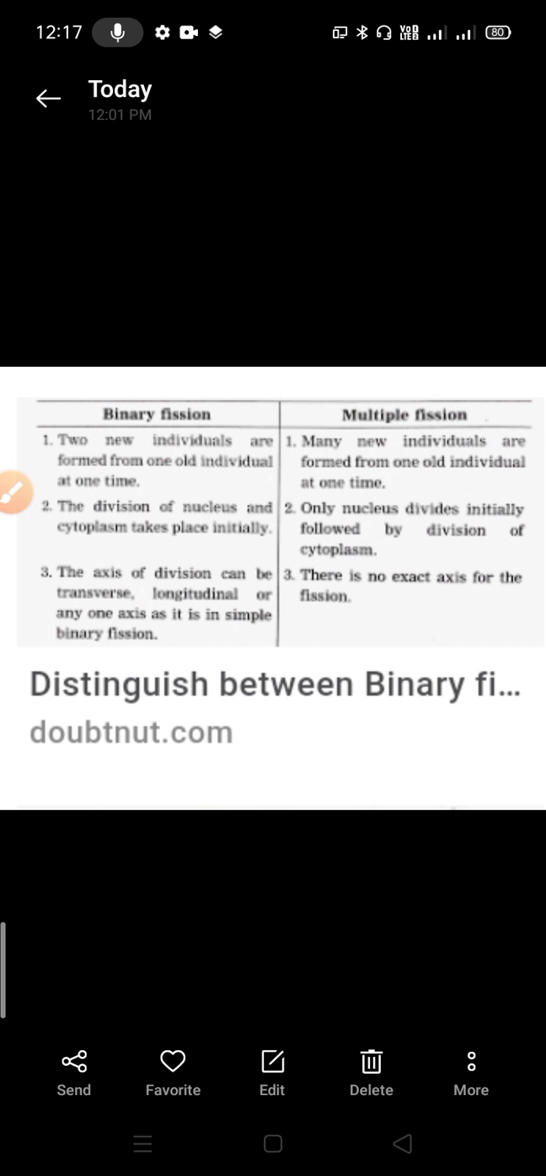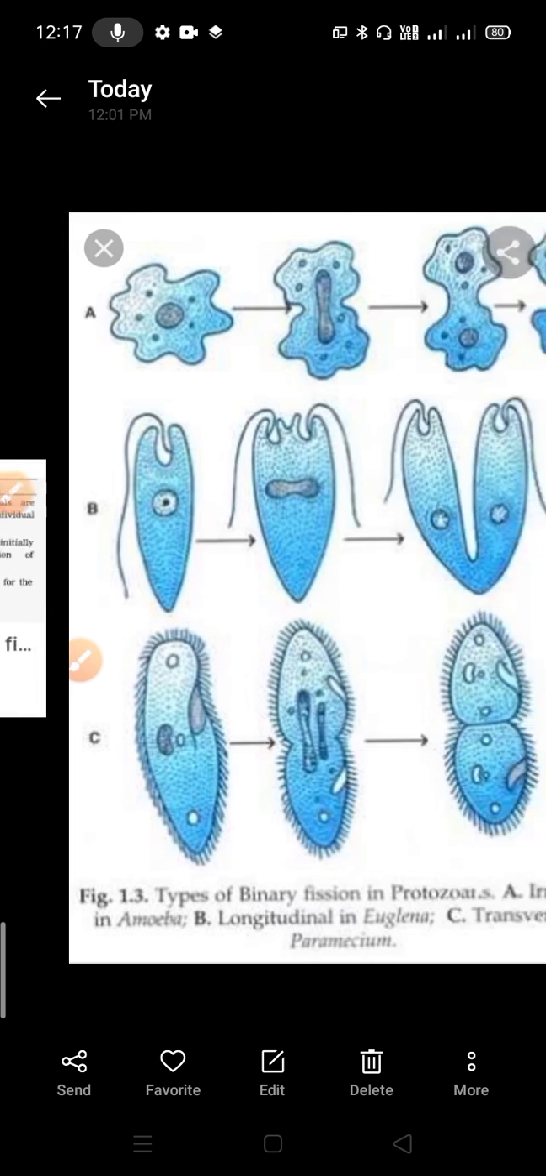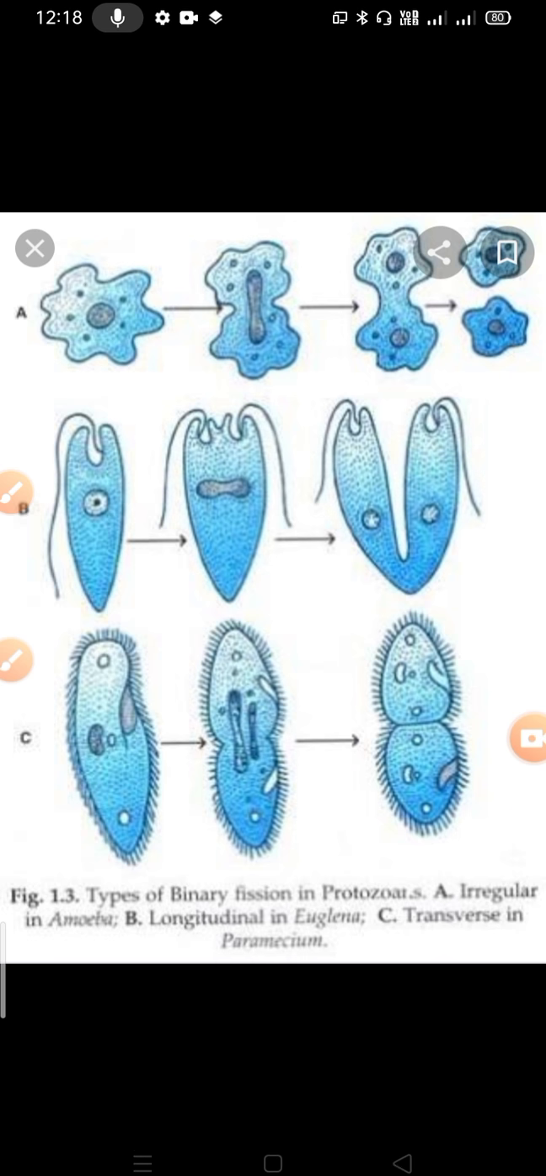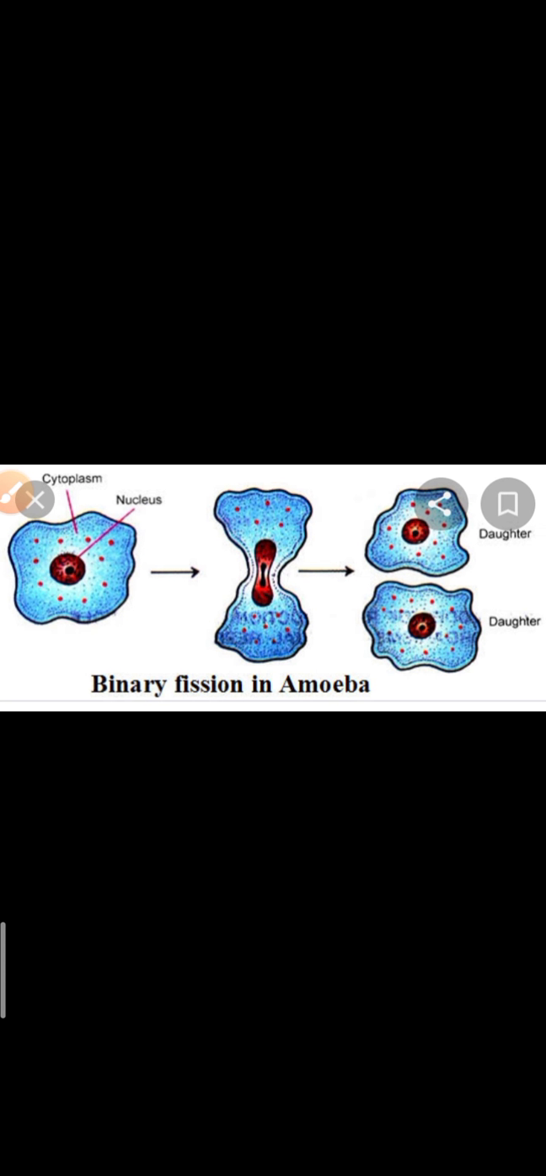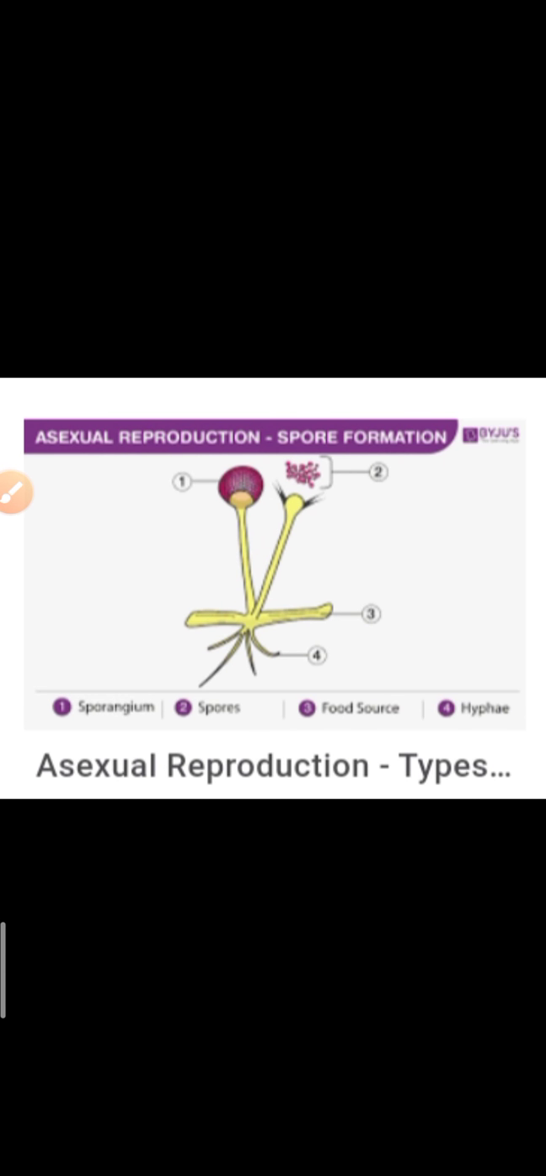So the whole concept is clear about binary fission and multiple fission. So your first mode of asexual reproduction is completed. I hope that much is clear. Now you can see in this picture also that binary fission takes place in the case of amoeba. So I hope that much is clear.